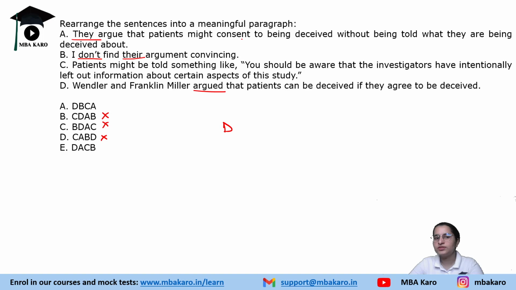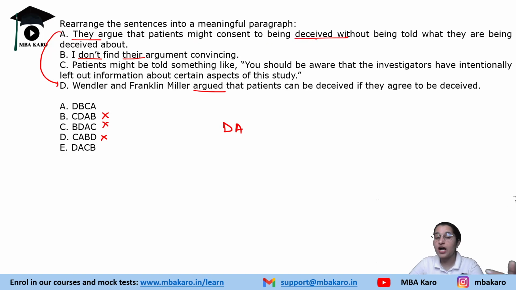They argue that patient might consent. So who are they? Wendler and Franklin are they. So they argued, right? So again, DA. Then they argue that patient might consent to being deceived without being told what they were being deceived about. So how are they being deceived?